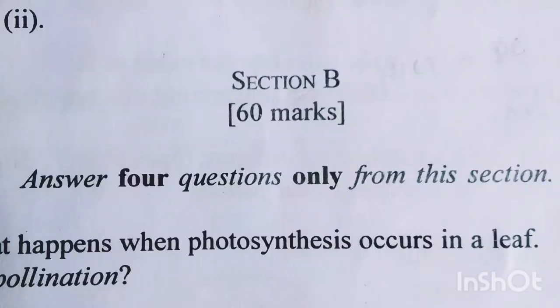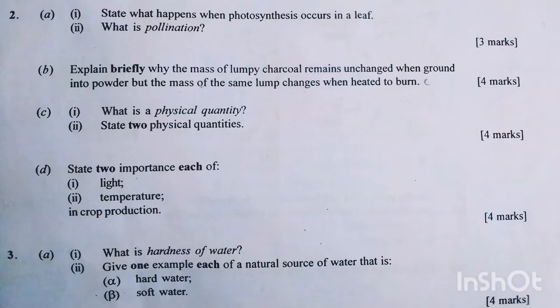Section B, which carries 60 marks. Answer 4 questions only from this section. Let's move on to the first question under section B, which is question 2. Question 2AI. State what happens when photosynthesis occurs in a leaf.